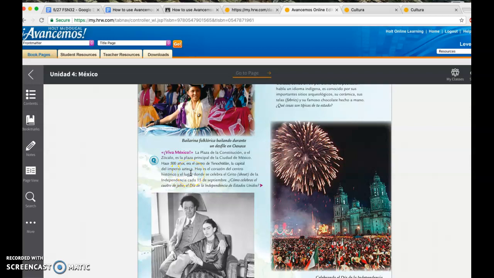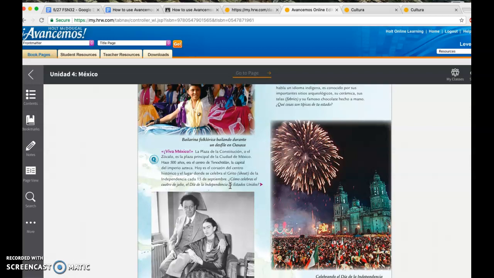You probably know this word, right? The Aztecs. Yes, we're going to be learning a little bit more about them throughout this unit. Hoy es el corazón del centro histórico y el lugar donde se celebra el grito de la independencia cada 15 de septiembre. ¿Cómo celebras el 4 de julio? El Día de la Independencia en Estados Unidos.